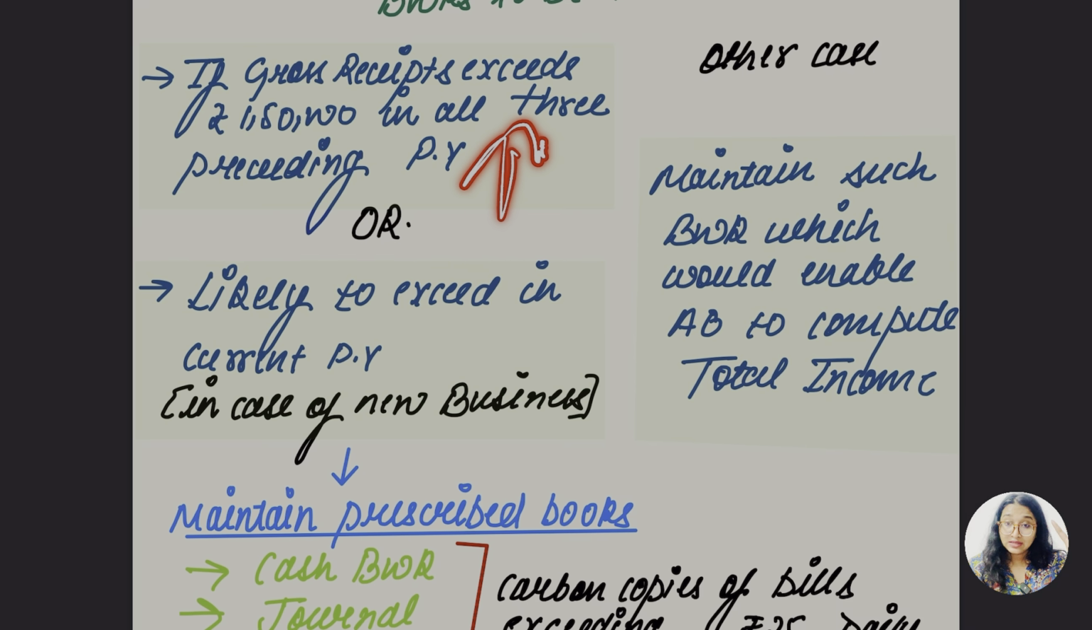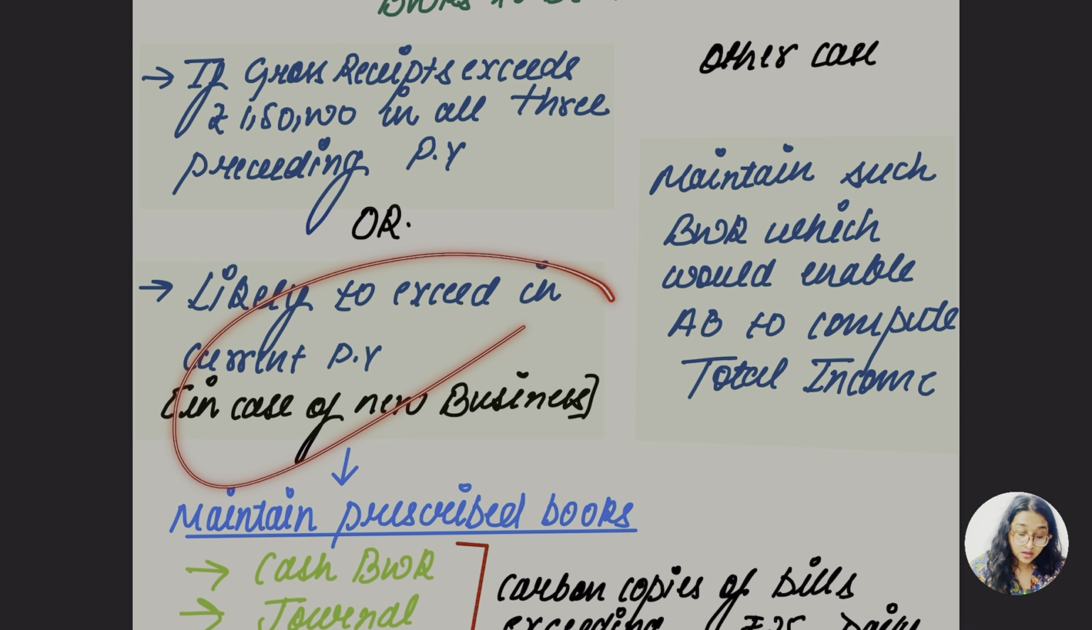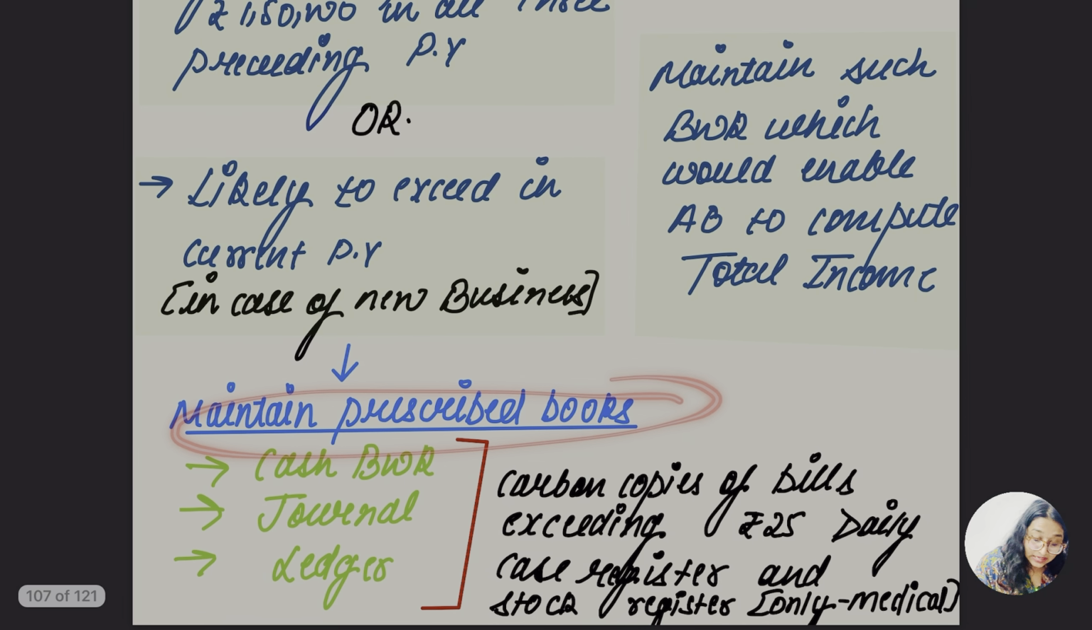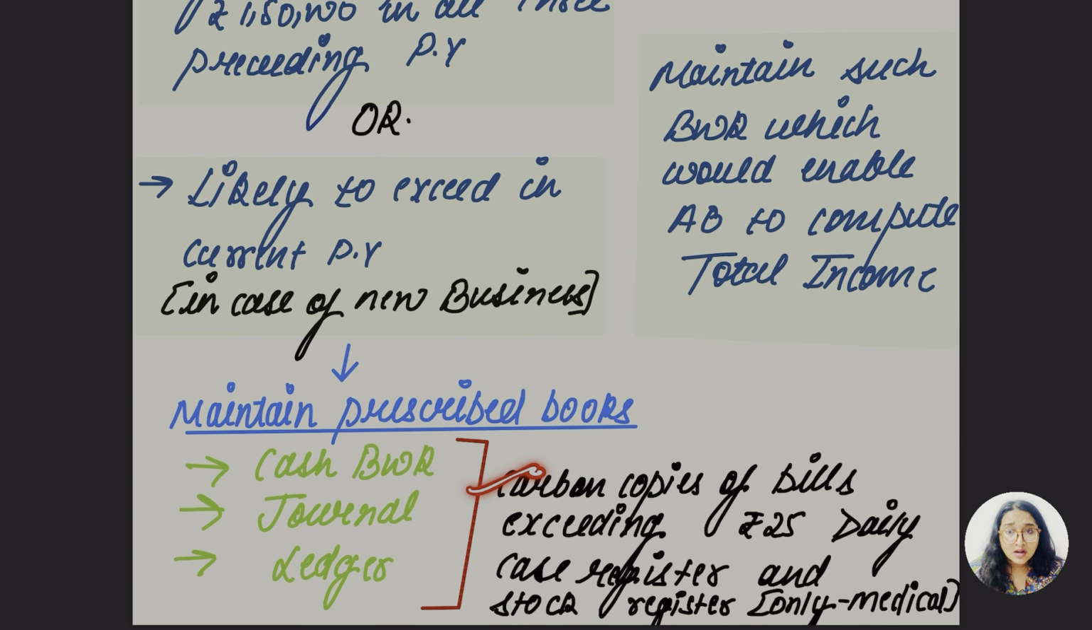The limit is 1,50,000 for the 3 preceding previous years. For the new business, if it is likely to exceed the limit, they have to maintain the prescribed books. What books? The cash book, journal or ledger we are talking about.